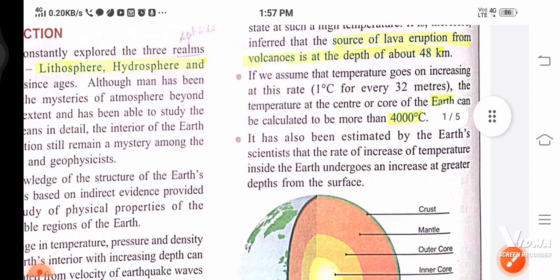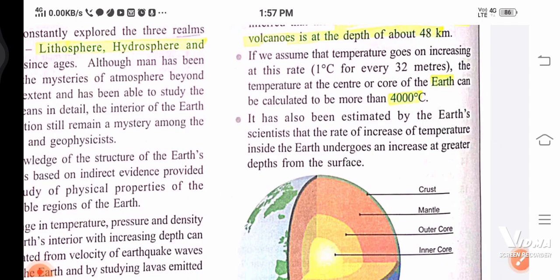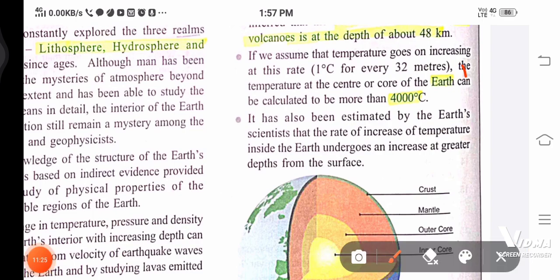If we assume that the temperature goes on increasing at this rate, what's the rate? 1 degree Celsius for every 32 meters. Very important part.